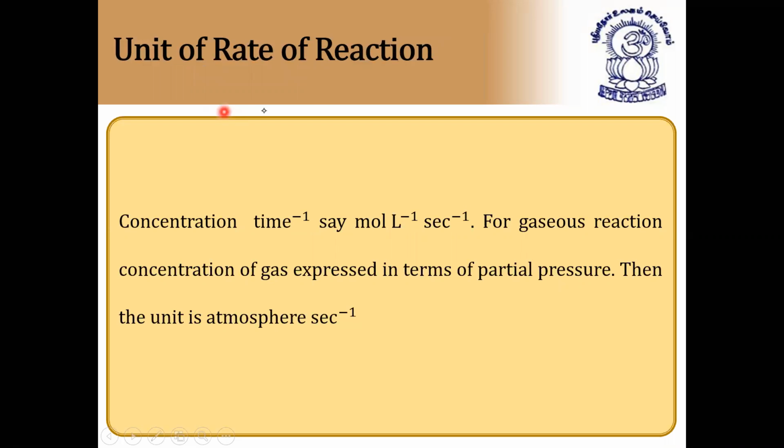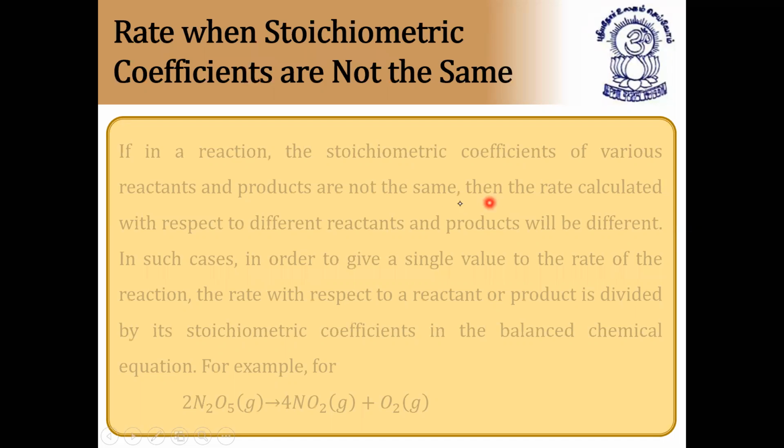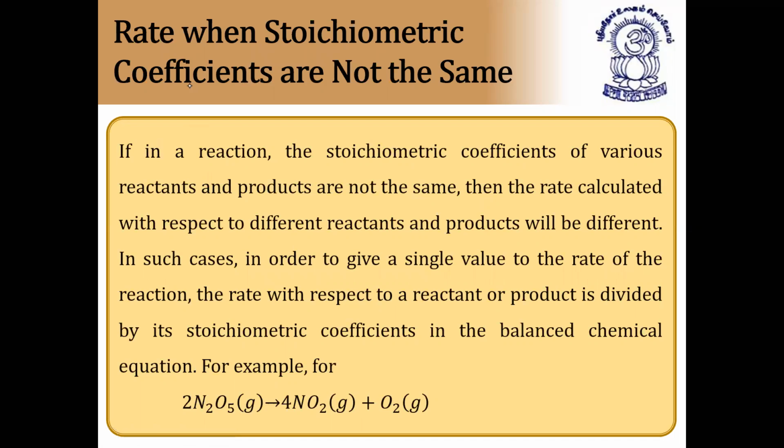So what is the unit of rate of reaction? Concentration per time, that is moles per liter per second. For gaseous reactions, concentration of gas is expressed in terms of partial pressures. So in that case, it is atmospheres per second. Atmospheres per second.